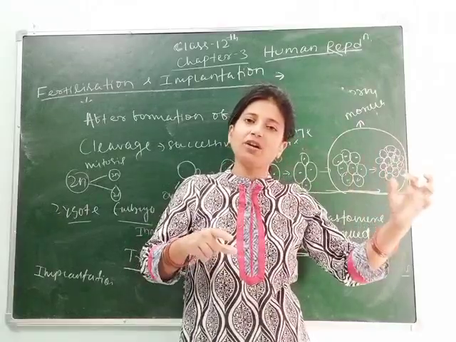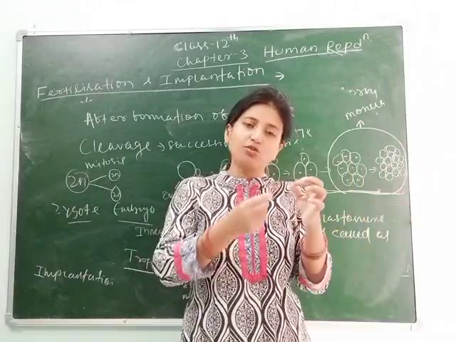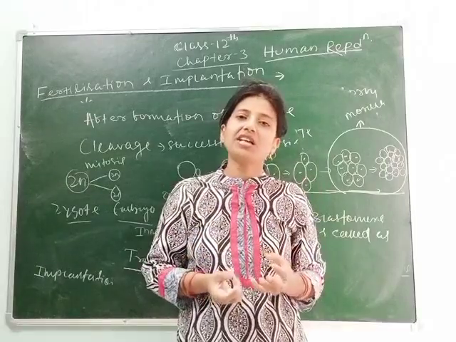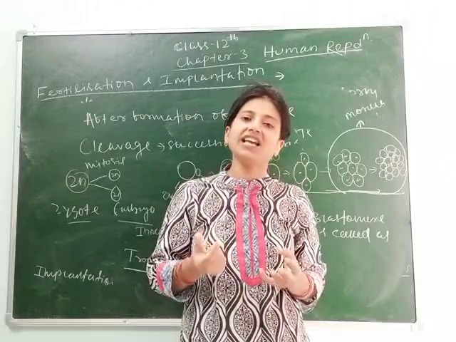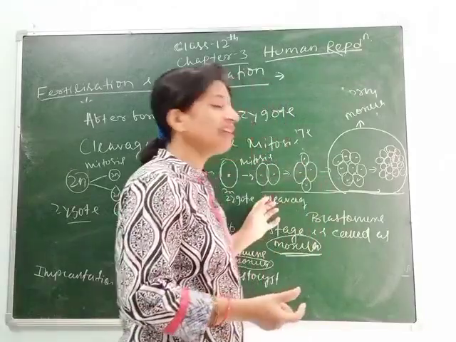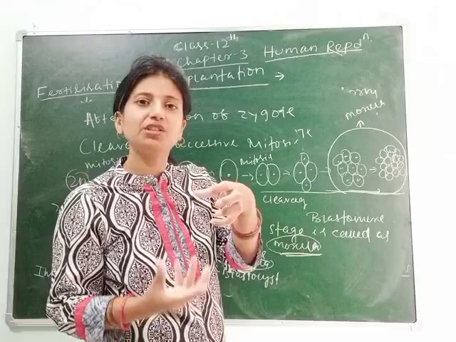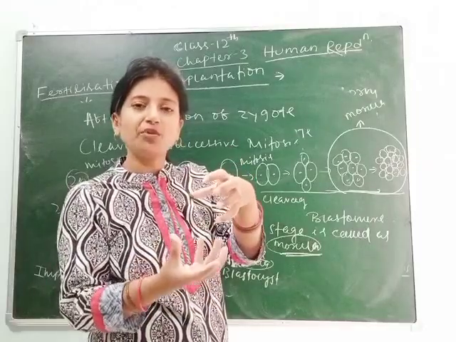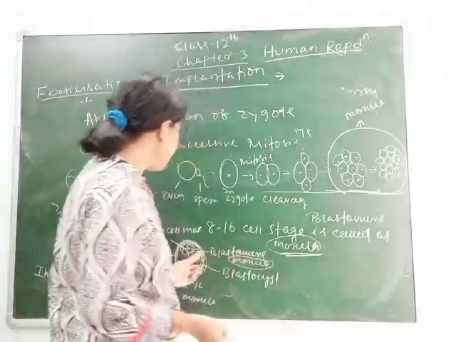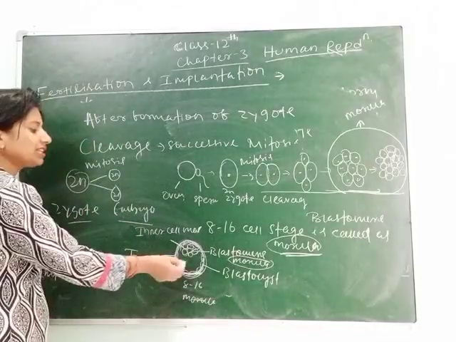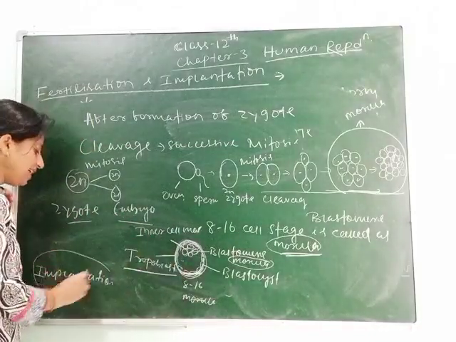The outer part is called the outer trophoblast, and the trophoblast releases millions of finger-like projections called villi, or chorionic villi. These villi get attached to the endometrium, which is the inner layer of the uterus, and the inner cell mass differentiates into the embryo. So this procedure is called implantation.